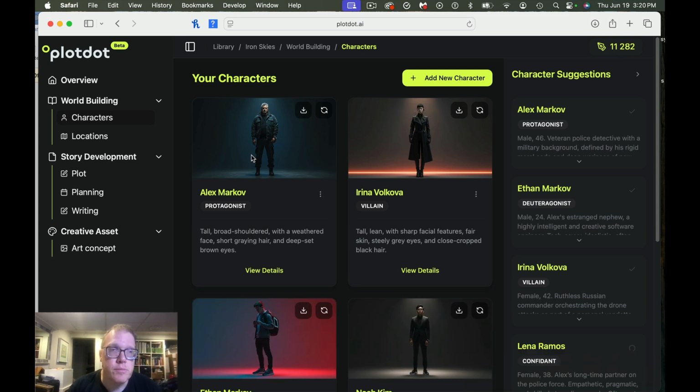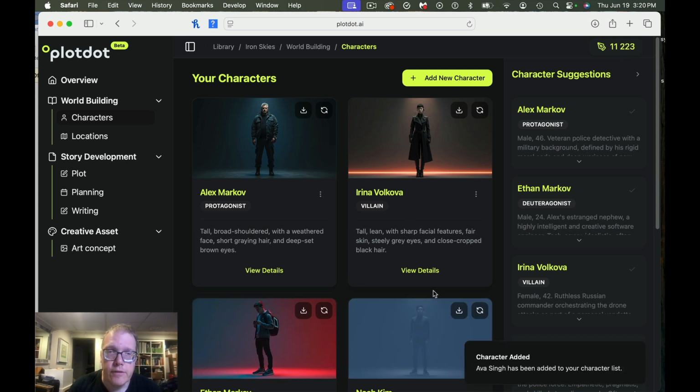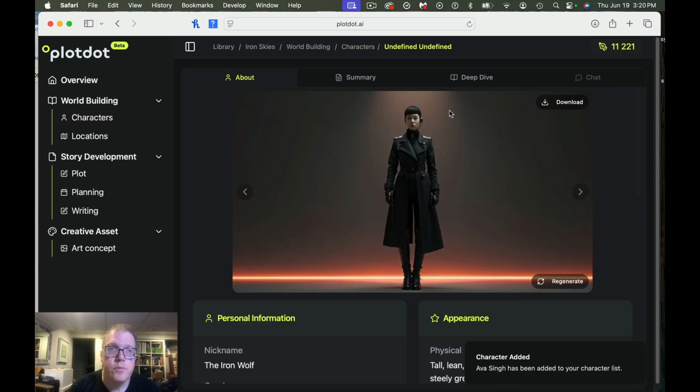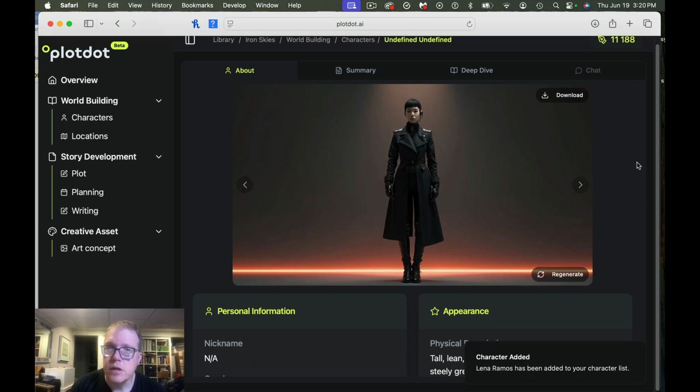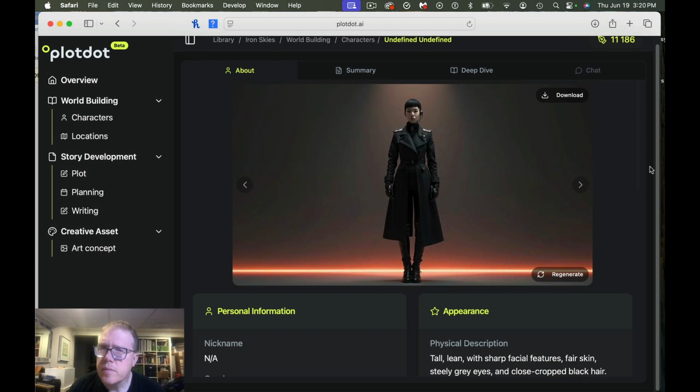It actually pulls up your characters and gives you pictures of them. You can also download them. Oops, I clicked on one. We'll have to go back here in just a second. So here is the nickname Iron Wolf. Interesting. Let's see here. So here's appearance. About. So I was just trying to. Dummy me, I just sort of figured out it's up here.